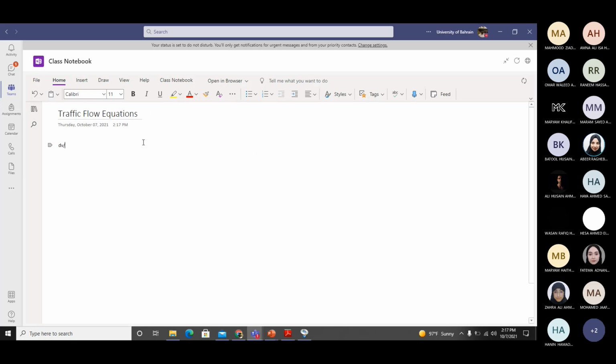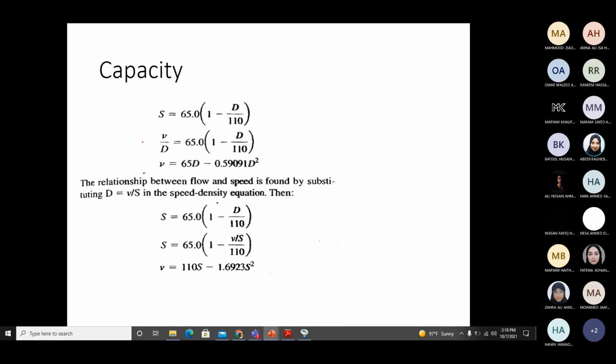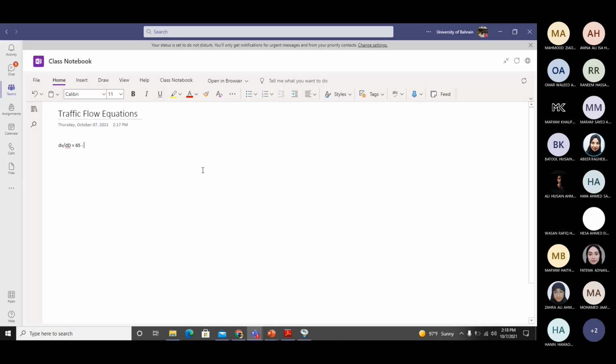So dV divided by dD equals, if you take the derivative, 65 minus 2 into 0.59 into D. Now as I said, at the maximum point when the capacity is happening, the slope is equal to 0. So I will put this whole thing equal to 0. So how much is D then? If 65 minus 2 into 0.59 D is equal to 0, then how much is D?